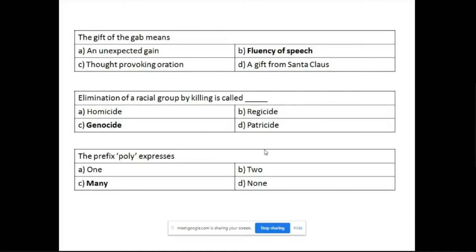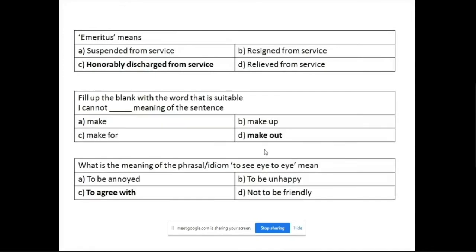Elimination of a racial group by killing. Now in this example, all four words are of the same type. All four words mean killing: homicide means you're killing one person, regicide means killing a king, genocide means mass killing, patricide means killing a father. So these are all words related to killing, but racial group means it is genocide. Then the prefix poly. Now here look at this. Poly generally means what? Many. Okay. So this is the type of questions that could be asked for vocabulary.